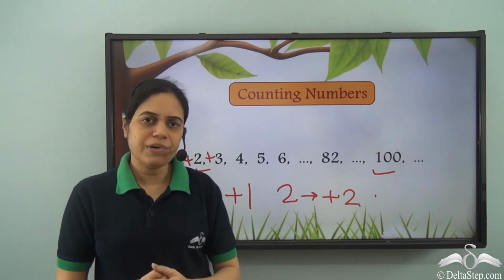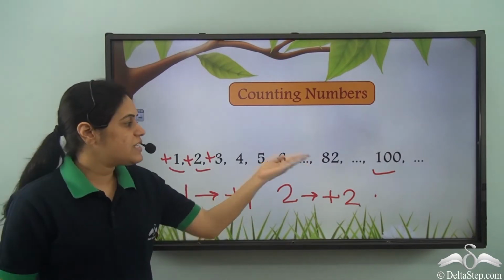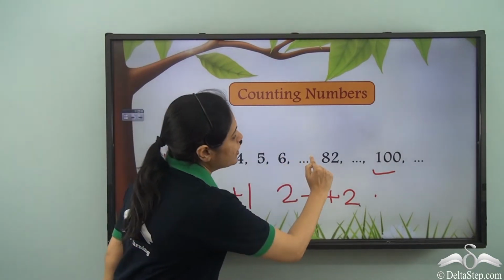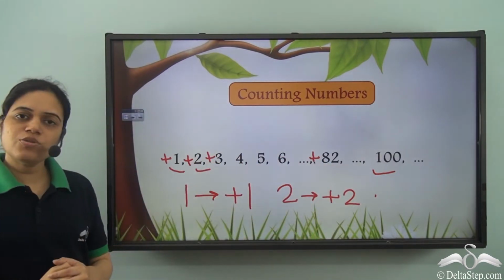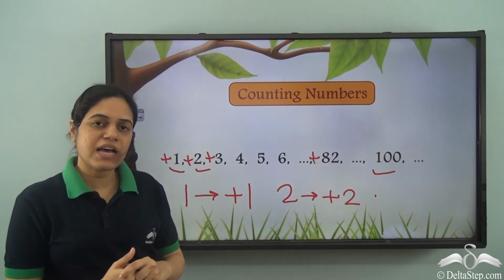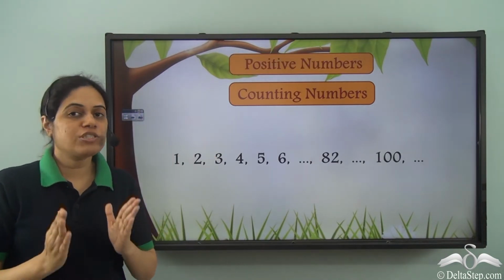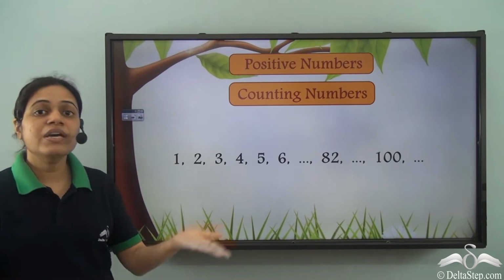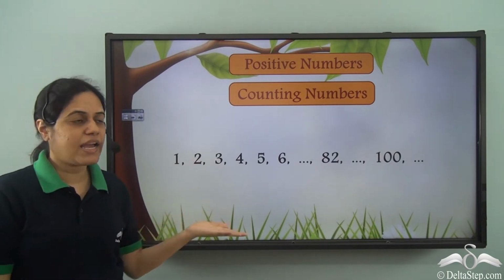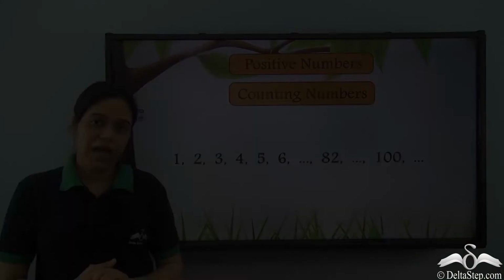Similarly, for any number, say 82, 82 that we know is actually positive 82, that is 82 with a plus sign. So these numbers are also called positive numbers because there is a hidden plus sign or positive sign ahead of these numbers.